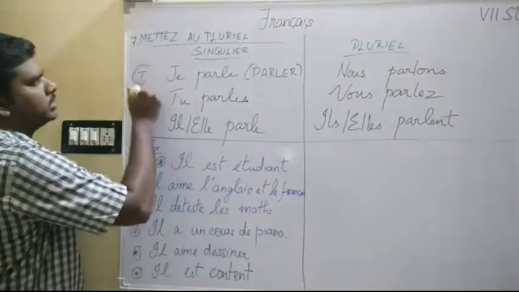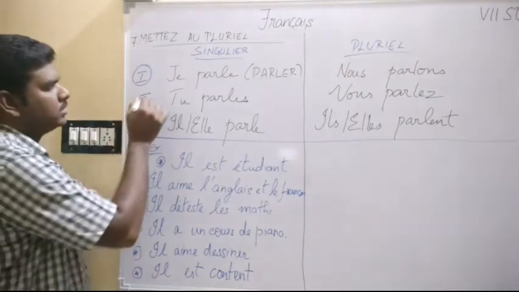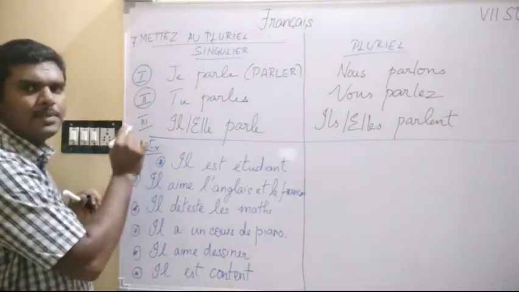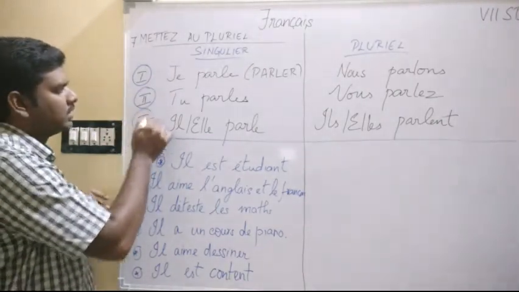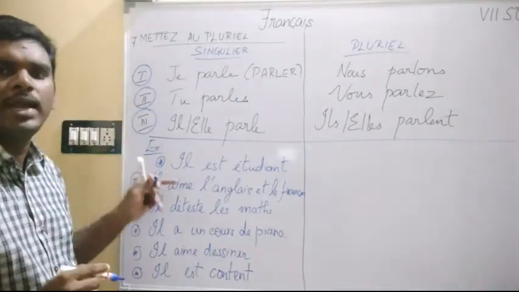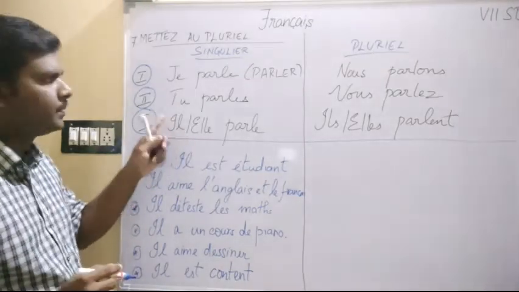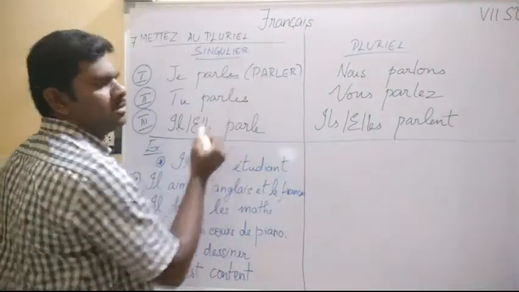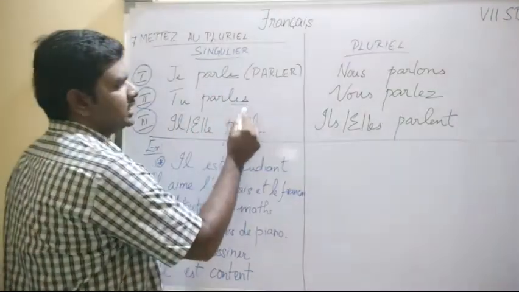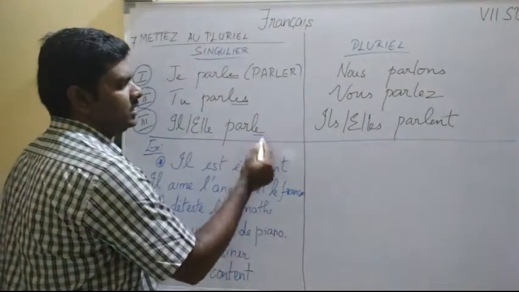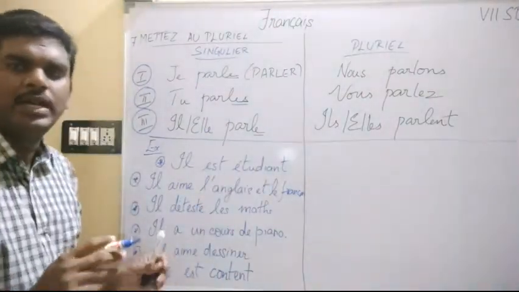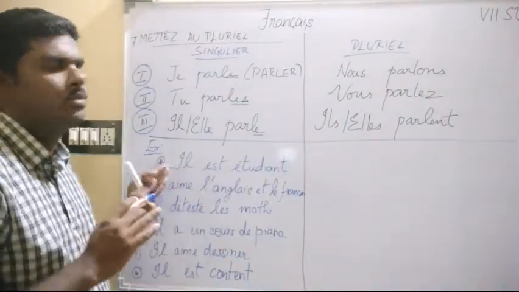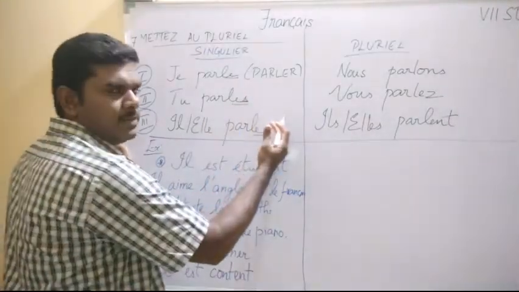Once again, je first person singular, tu second person singular, and third person singular is il or elle. Remember this. And according to je, you know what ending we have to use: E. Tu, ES. Il or elle, E. These are all endings we have revised so far. We are done. Now this is the left hand side part.